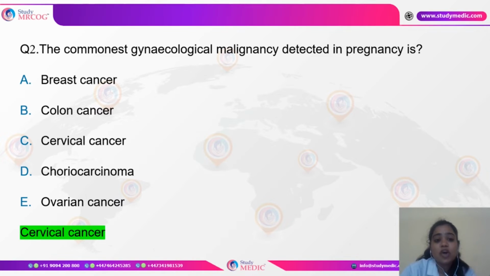The commonest gynecological malignancy which is detected in pregnancy is cervical cancer. So this is also another important question.